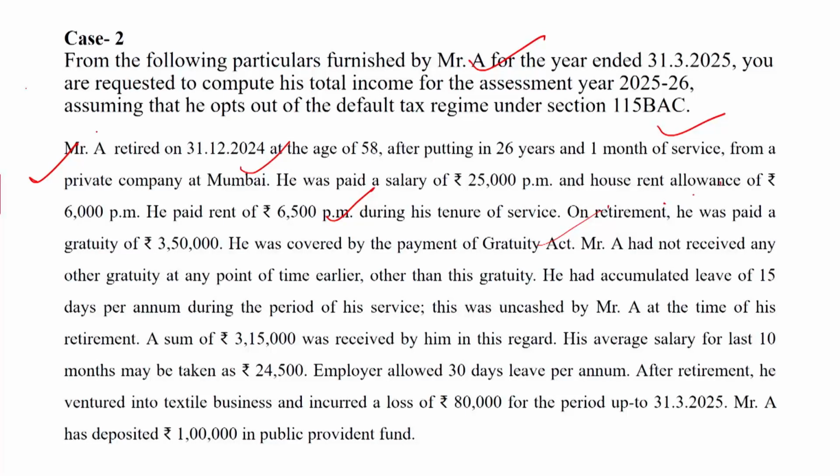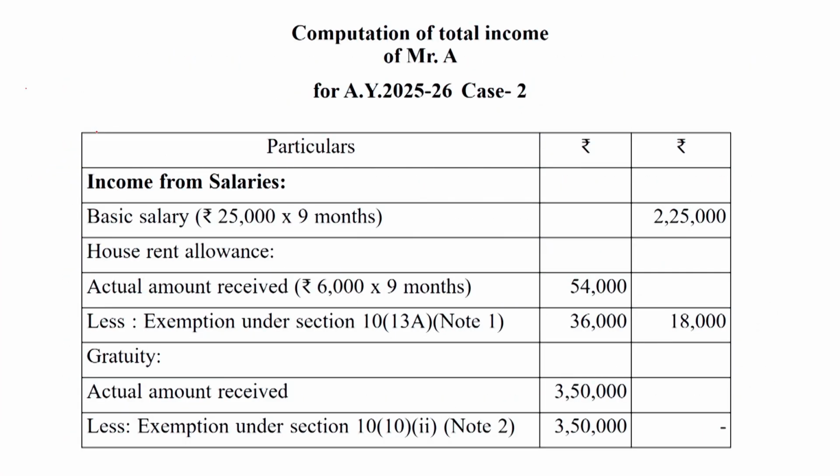Mr. A retired on 31st December 2024, so from April 2024 it will be taken: April, May, June, July, August, September, October, November, December. So there are 9 months. 25,000 into 9 months is equal to 2,25,000.